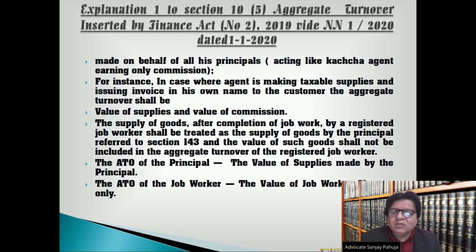The supply of goods after completion of job work by a registered job worker shall be treated as the supply of goods by the principal referred to in section 143, and the value of such goods shall not be included in the aggregate turnover of the registered job worker. The ATO of the principal includes the value of supplies made by the principal. The ATO of the job worker is the value of the job worker charges only.